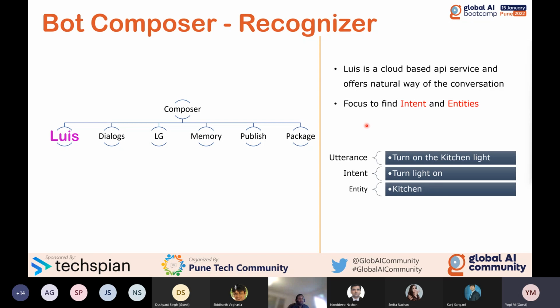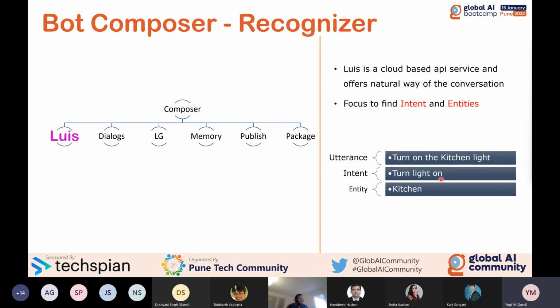So for example, here you can see an utterance. I'm telling LUIS, turn on the kitchen light. In this one, LUIS will understand what the user is trying to say. They want to turn on the light. Okay, I'm ready to turn on the light.